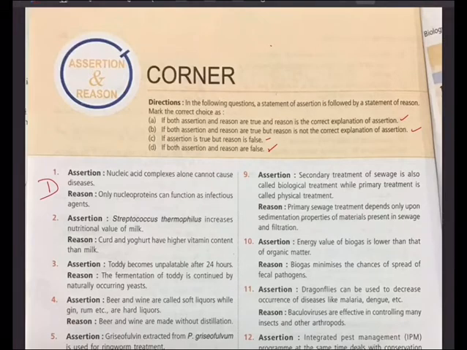Assertion: Streptococcus thermophilus increases nutritional value of milk. Reason: Curd and yogurt have higher vitamin content than milk.